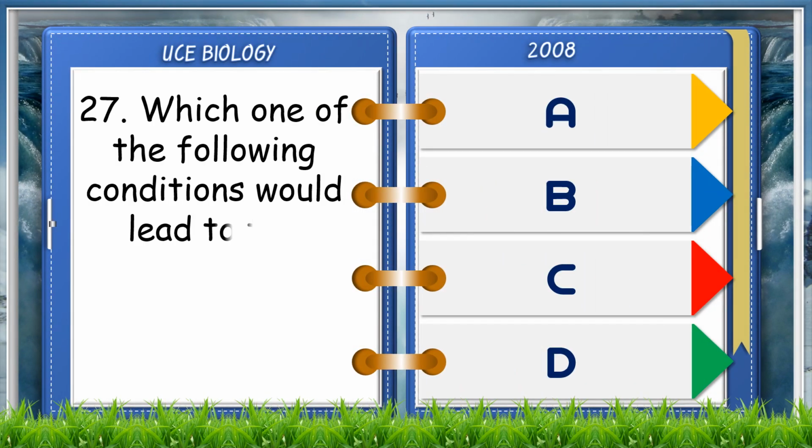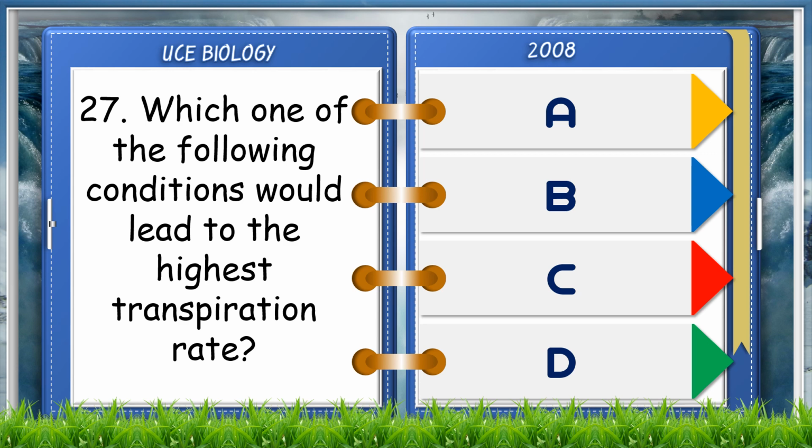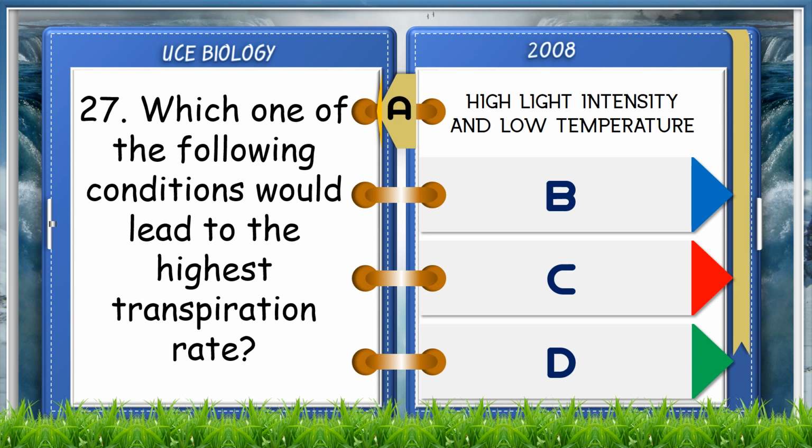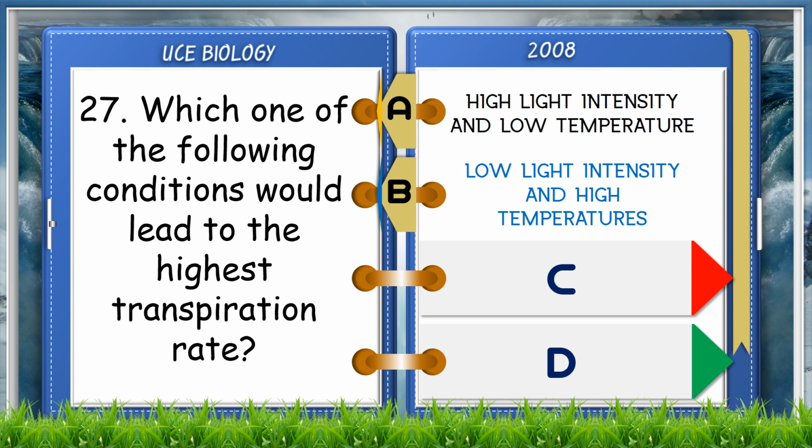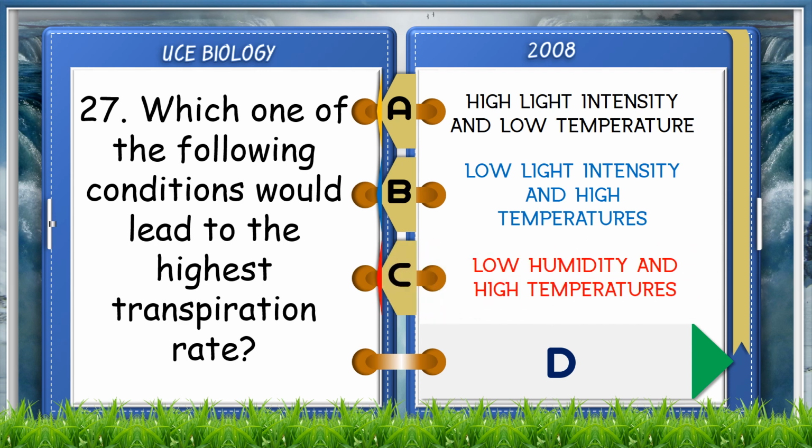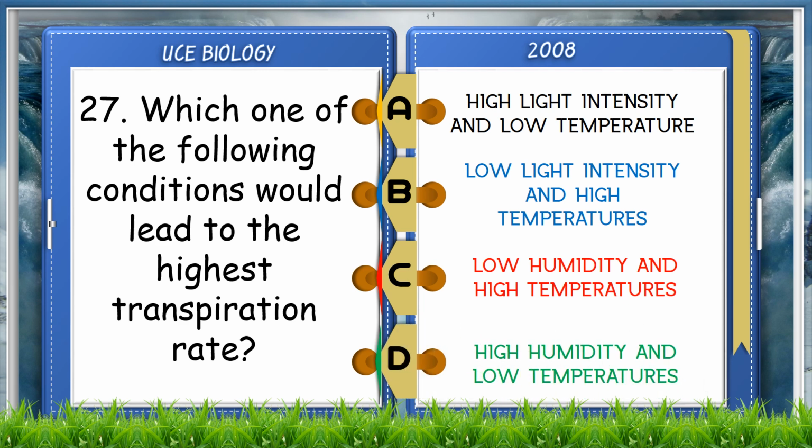Which one of the following conditions would lead to the highest transpiration rate? A. High light intensity and low temperature, B. Low light intensity and high temperature, C. Low humidity and high temperatures, D. High humidity and low temperatures. The answer is C. Low humidity and high temperatures.